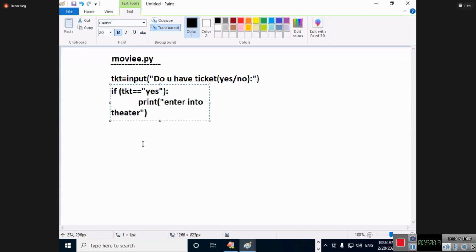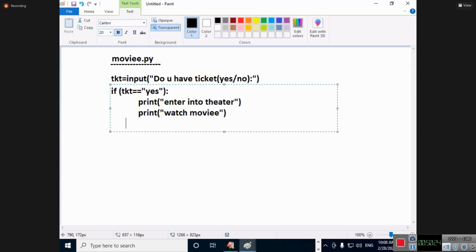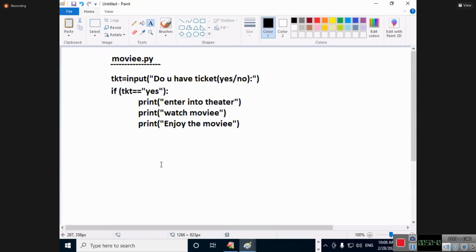Okay. Next, what are you doing? Watch movie. Print what? Something just small: watch movie. And the next is called what? Print. What statements are these all? Come on. Enjoy the movie. Next what? Enjoy the movie, eat snacks and all those things. Over. Once the movie is over, this print comes under what block? Indentation block.